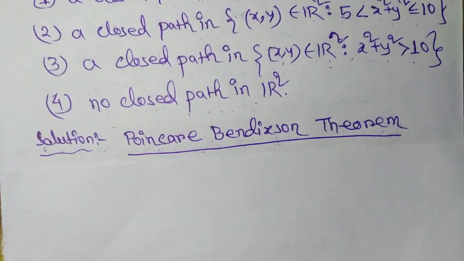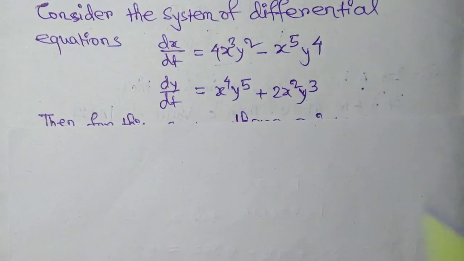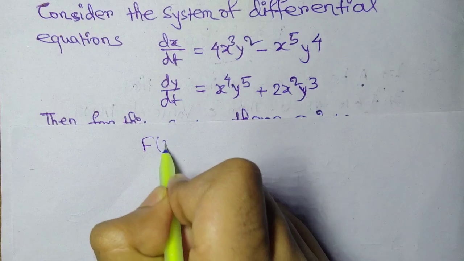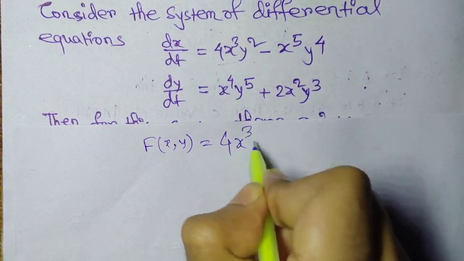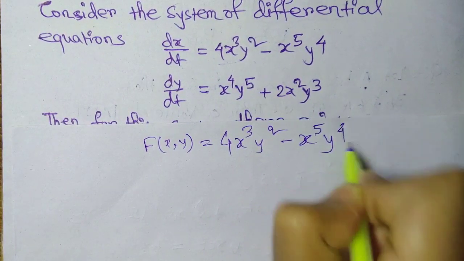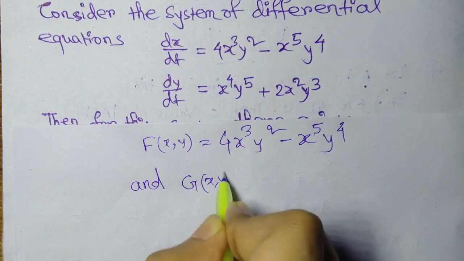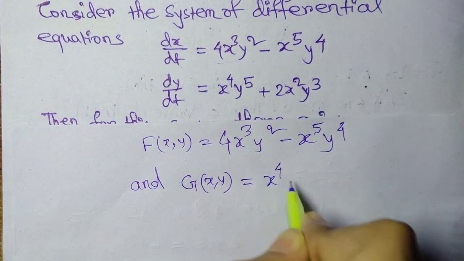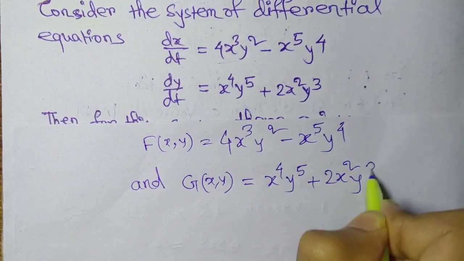For this given problem, here f(x, y) equals 4x cube y square minus x to the power 5 y to the power 4 and g(x, y) equals x to the power 4 y to the power 5 plus 2x square y cube.